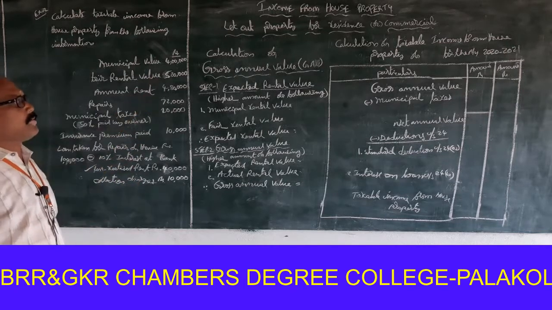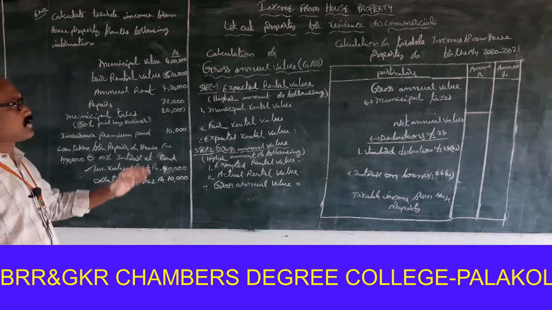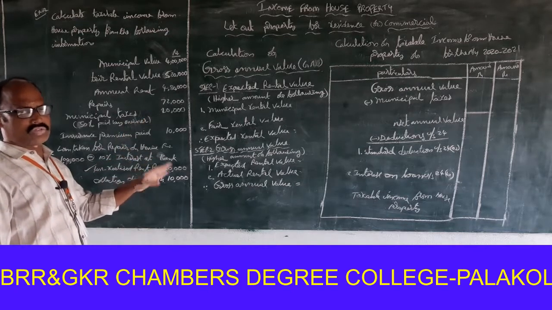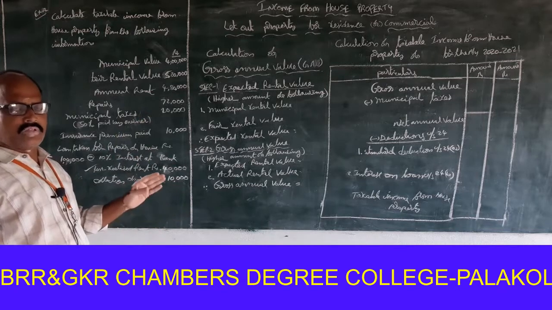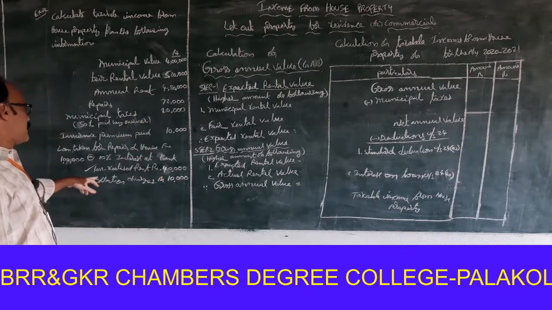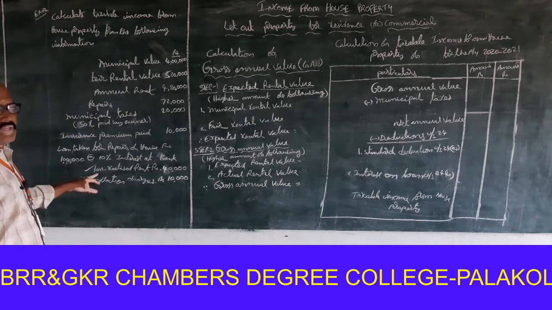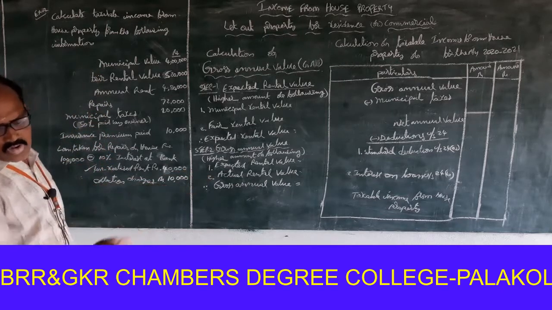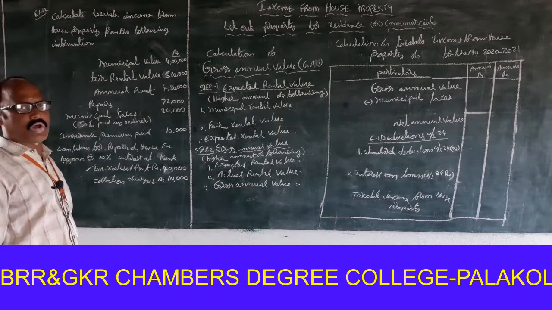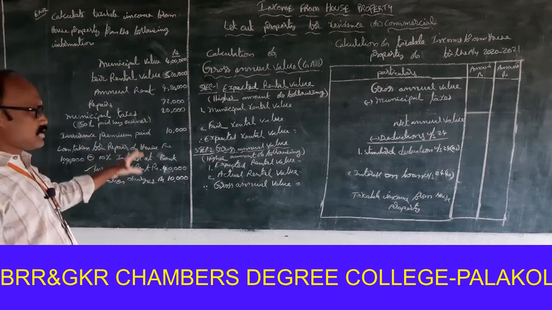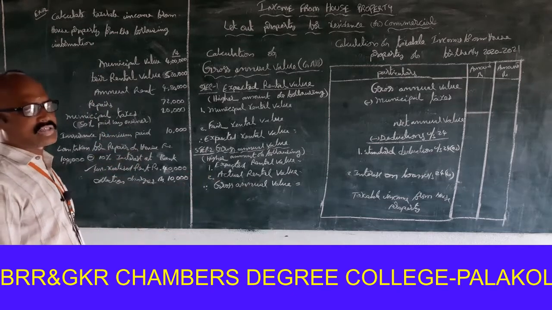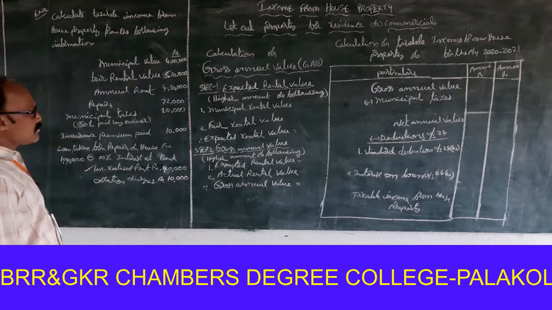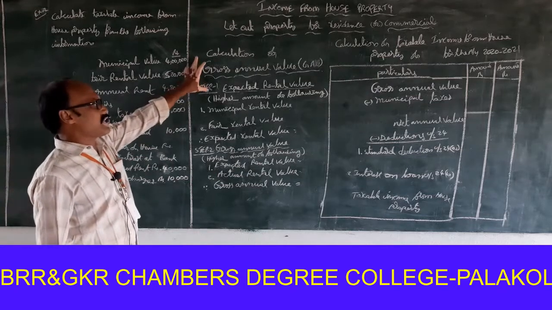In income from house property, when the house is let out throughout the year and also if unrealized rent is available, then the following procedure is required for calculation of taxable income from house property. First one, calculation of gross annual value.